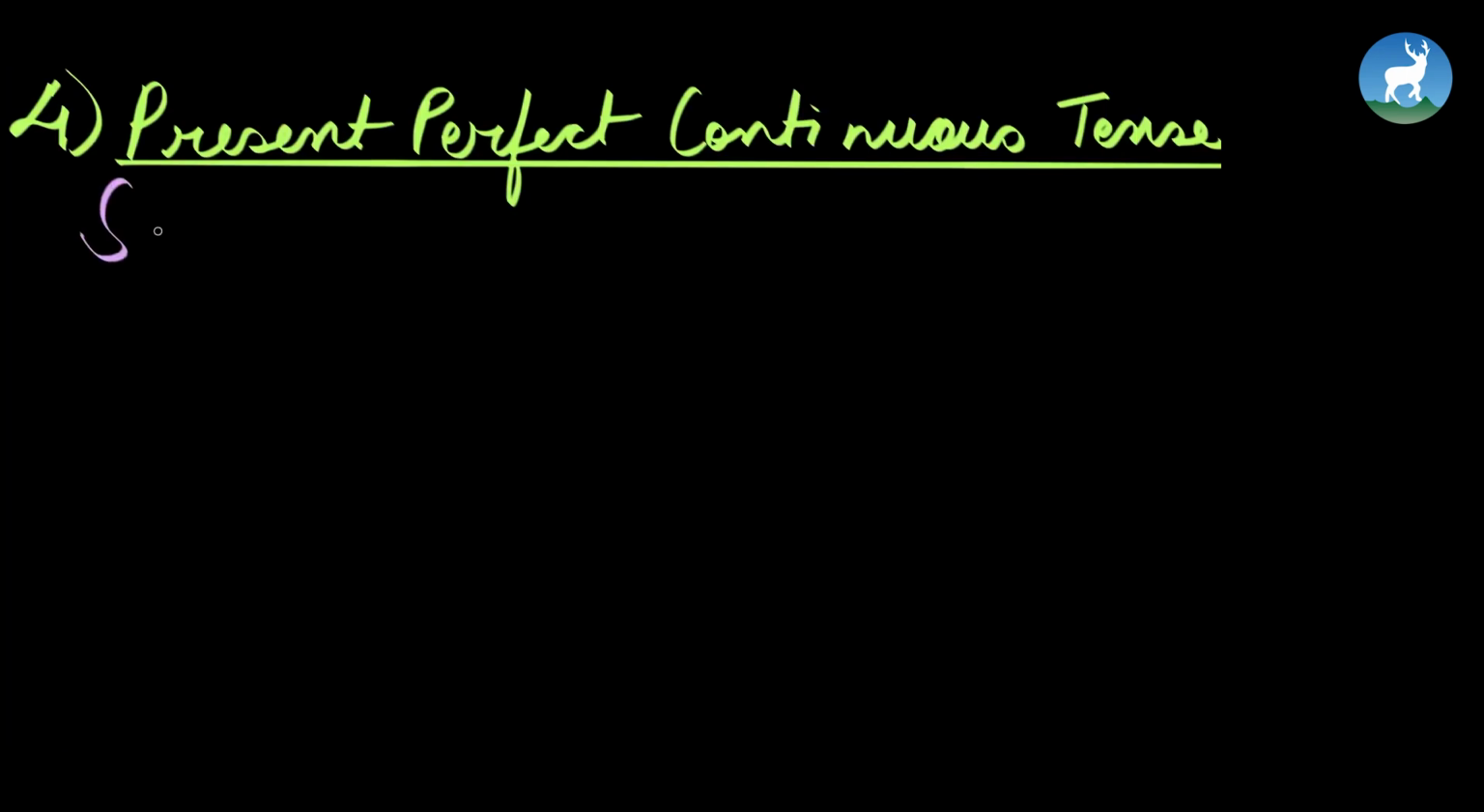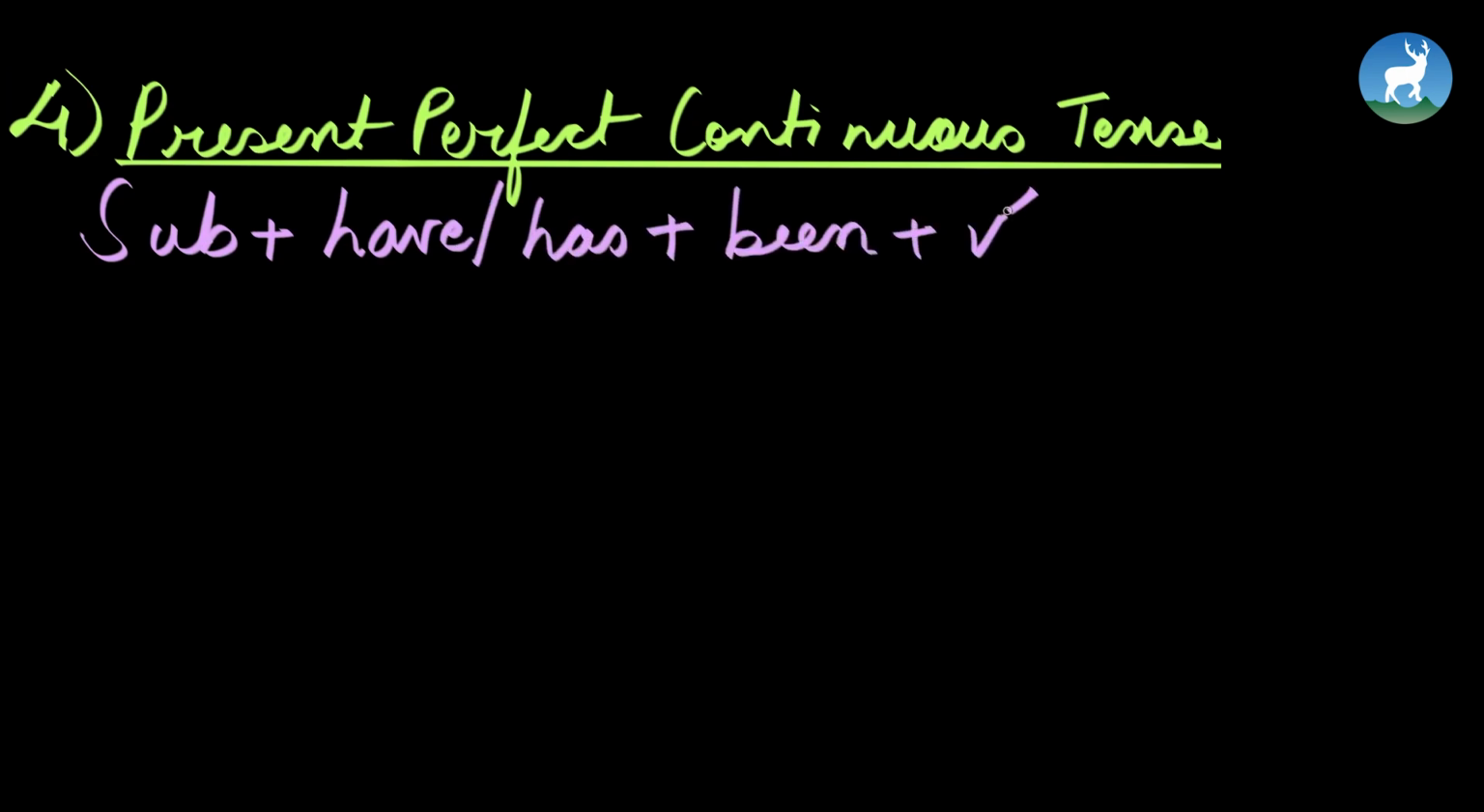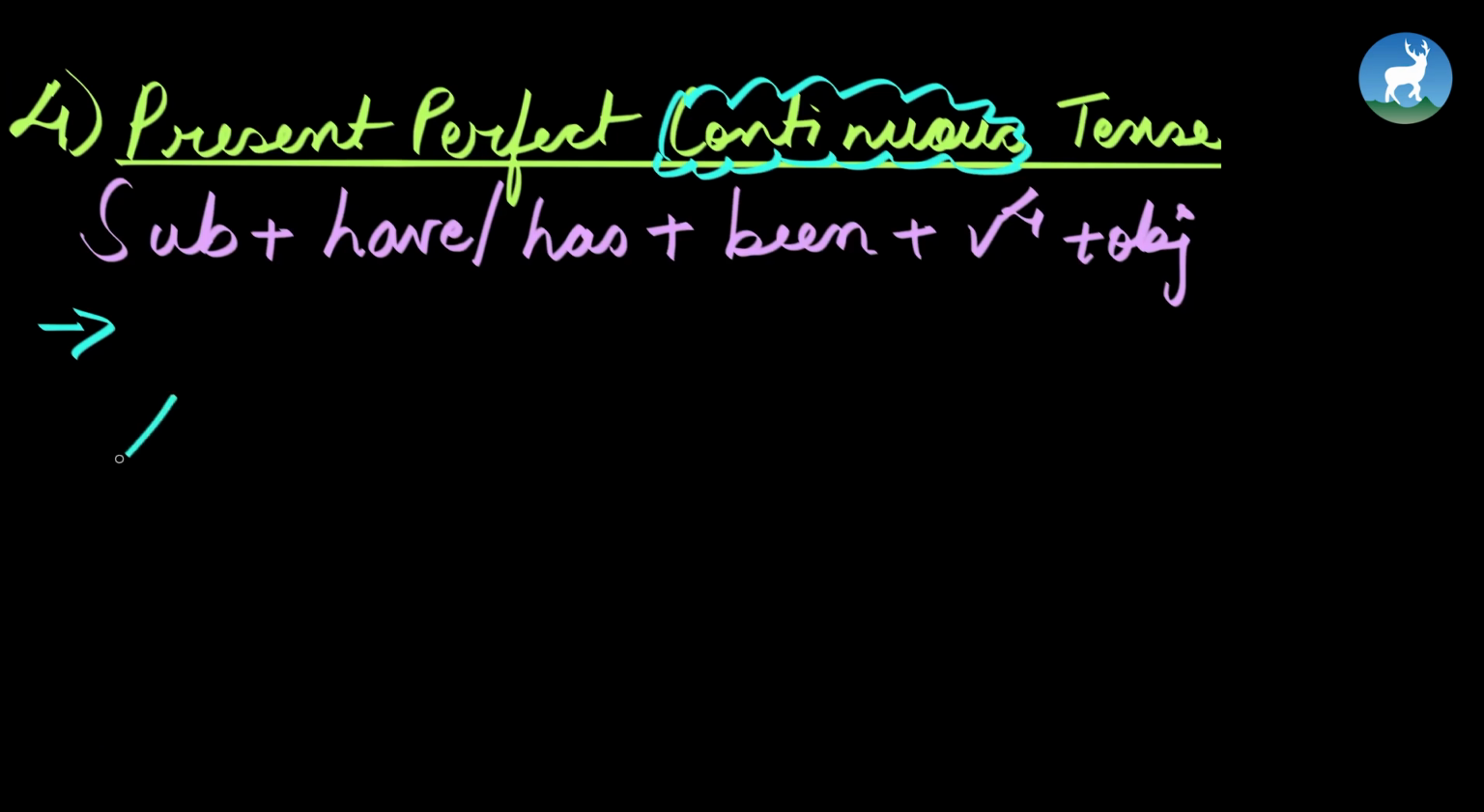Last but not the least, we have present perfect continuous tense. Formula is subject plus, once again, have or has, been plus V4 plus object. Another tip I would like to give you is whenever you see the term continuous anywhere, understand that you have to use the fourth form of the verb, which is the verb which ends in ing. So once again, our use of have or has depends on our subject, plus been plus V4 plus object.